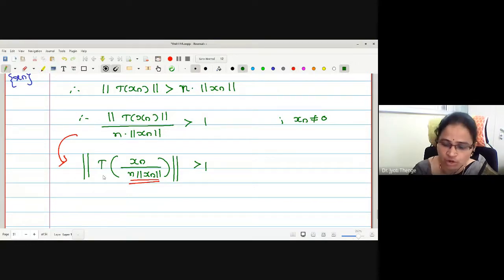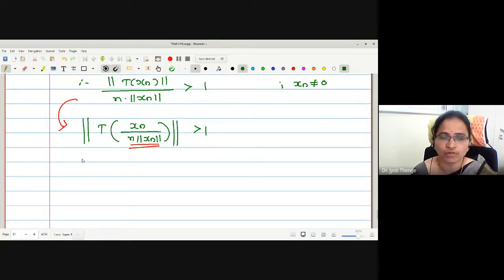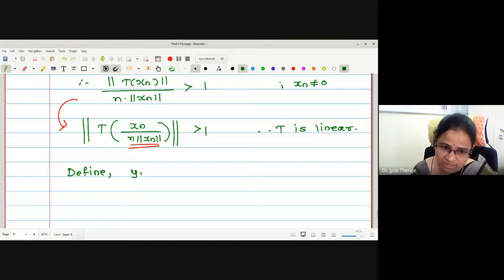Okay. Now what have we obtained? Norm of T of xn upon n norm of xn is greater than 1. Which property have I used? T is linear. Okay. Now I am going to define a sequence with this bracketed term as yn. Say yn I am going to define as xn upon n into norm of xn.